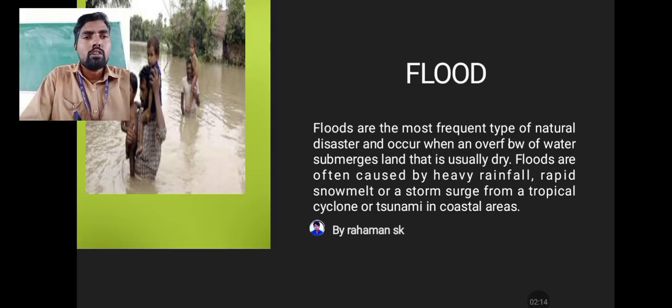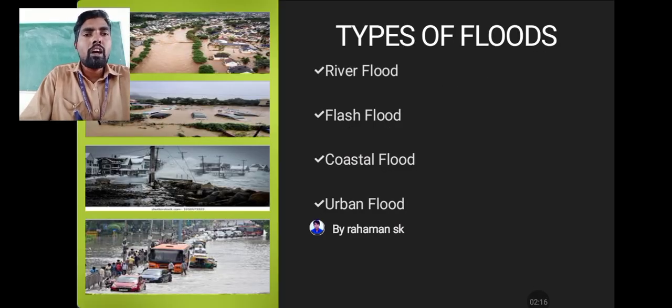Second, there are different types: river flood, flash flood, coastal flood, and urban flood. So there are four major types of floods. First, the river flood, represented in the middle of the image: a river flowing with trees on both sides. The middle area is the river flowing path. When the river overflows, the water enters surrounding villages and landforms.